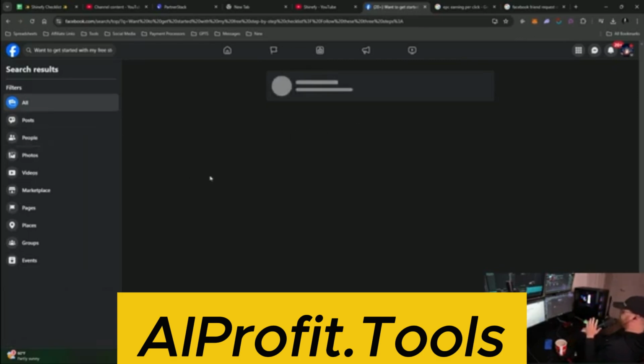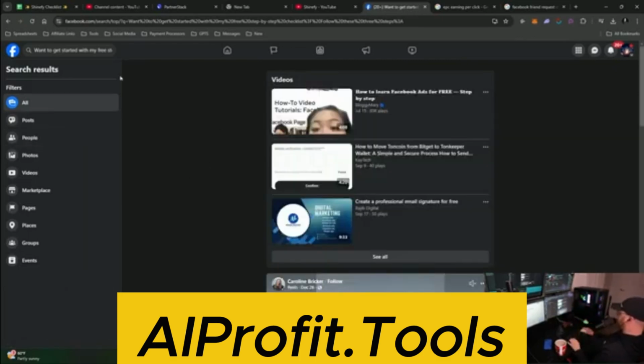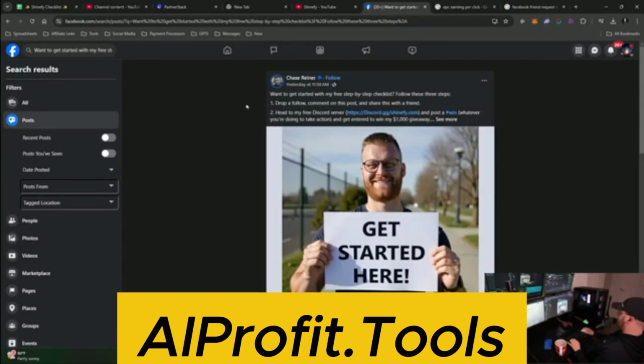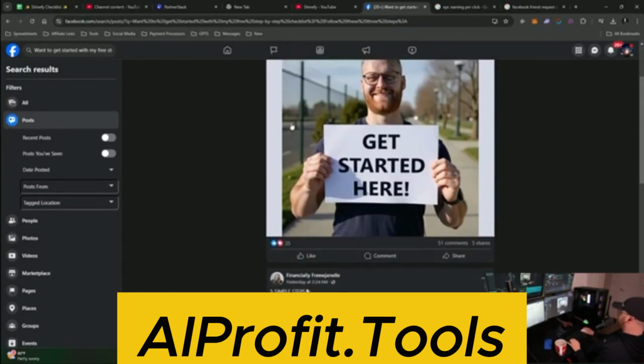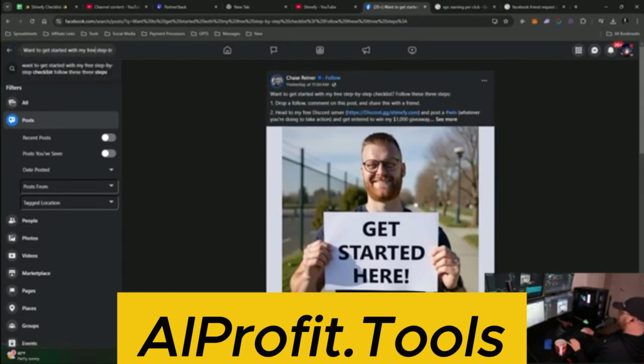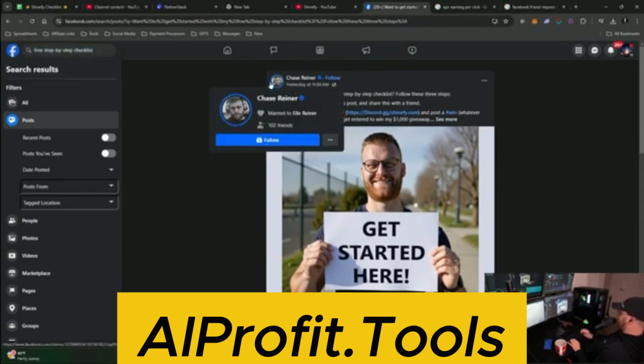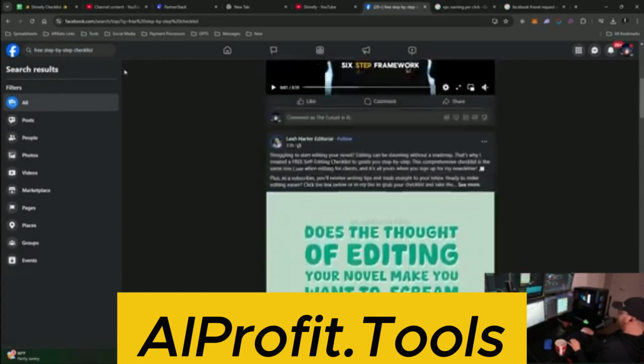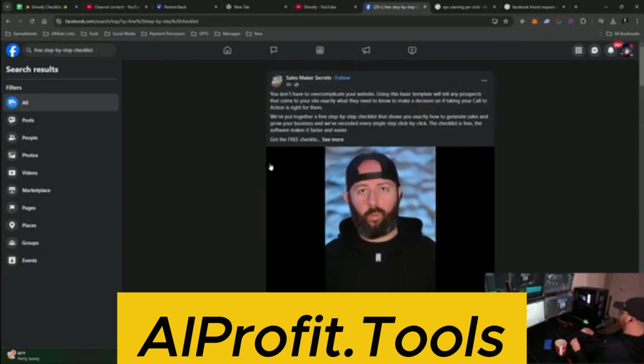And by the way, this is kind of just the tip of the iceberg here. This might be a multi-part series. But ideally, if I scroll through this, there's a chance that post will show up. There it is. There you go. So ideally, people will search for things. Let's say they search for step-by-step checklist. I don't know if that's going to show up, but let's say this person showed up instead. If you get enough engagement on a post, you'll start showing up in search as well.